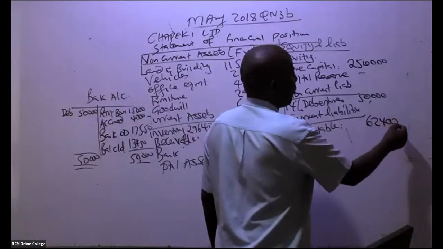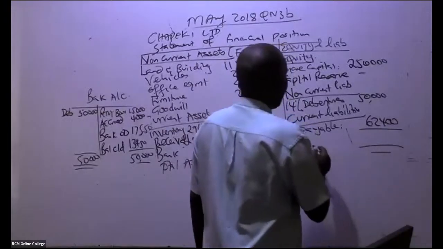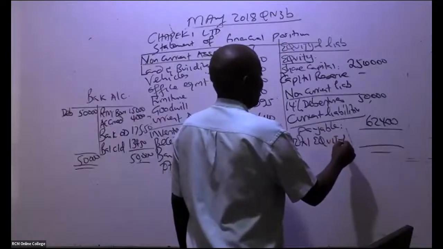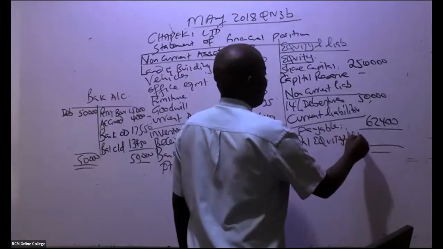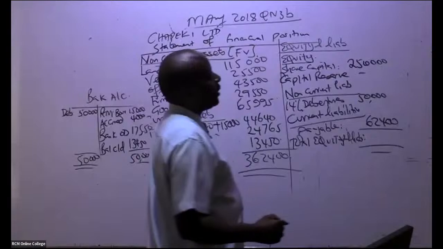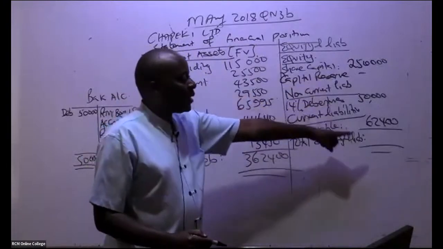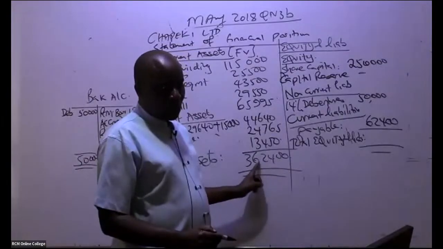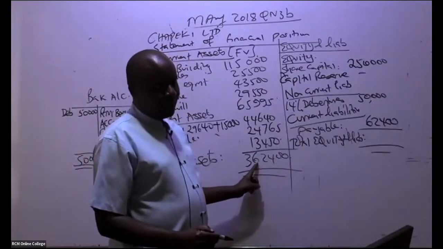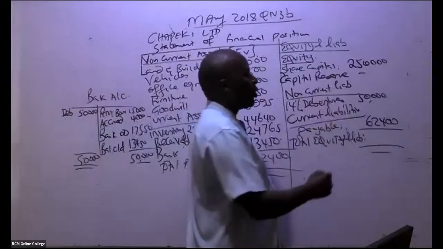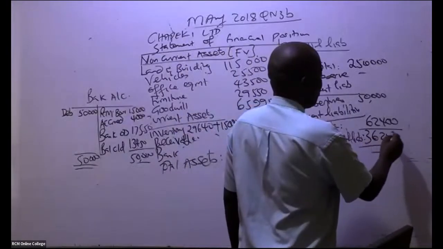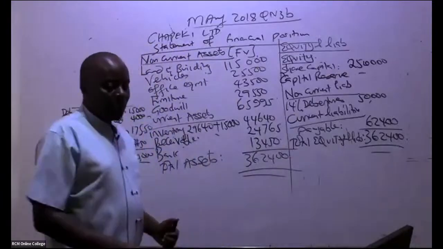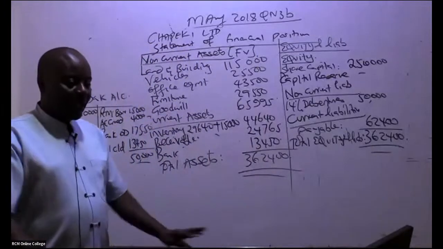So come here and combine total equity and liabilities. Total equity and liabilities, how much do we have there? You take this plus this plus this. If you are accurate, then it should add to this 362,400. Yeah, because this is 300. So we have here 362,400, and it has balanced.